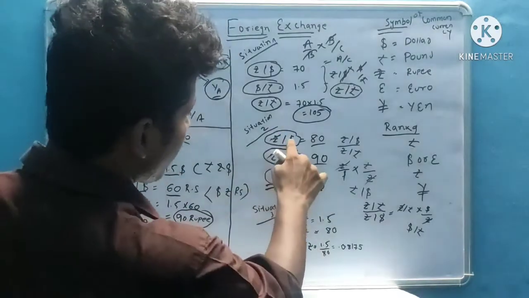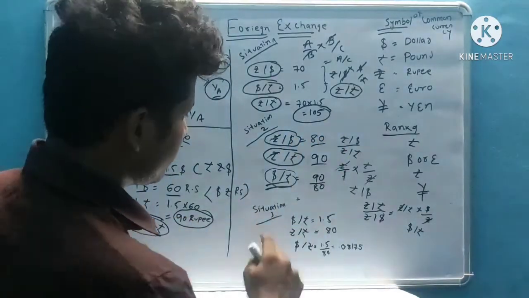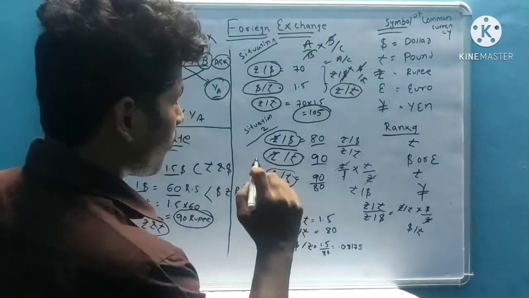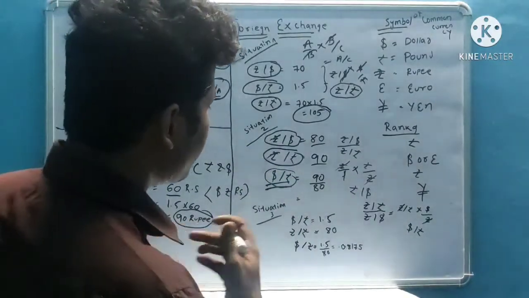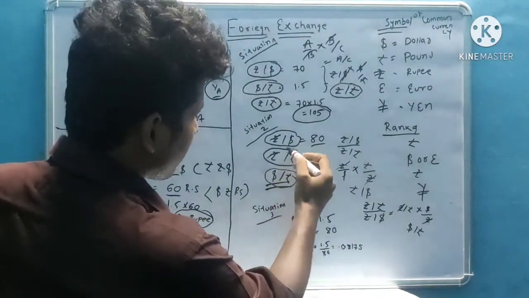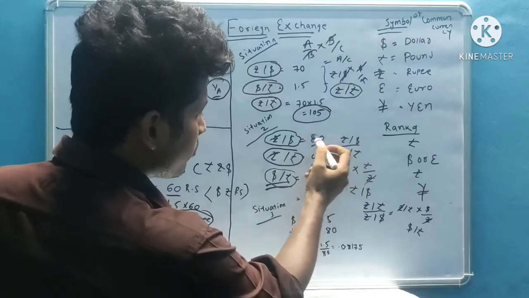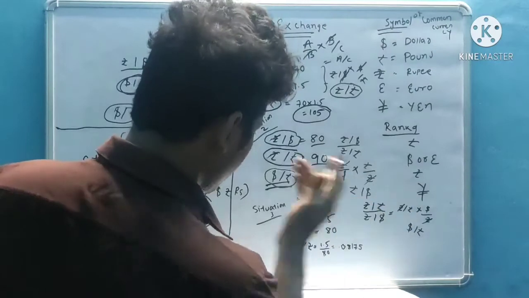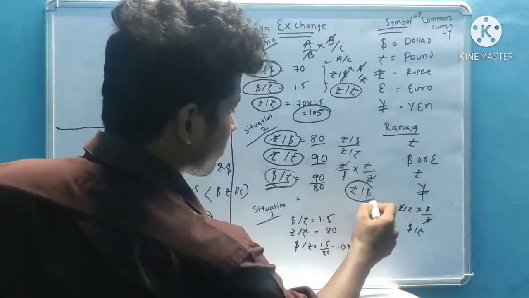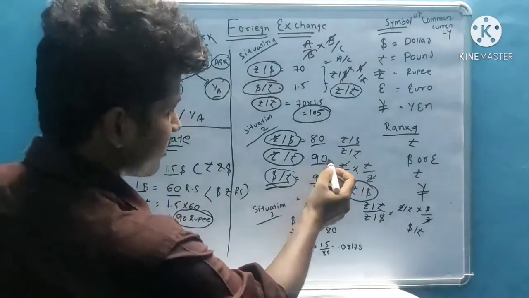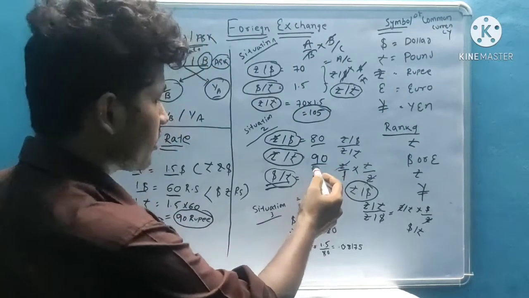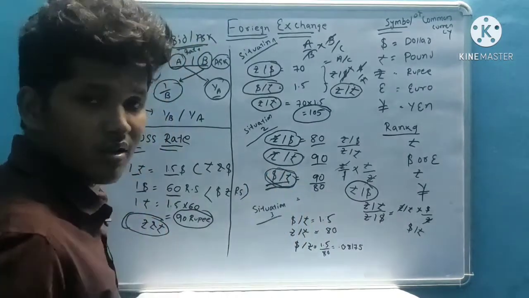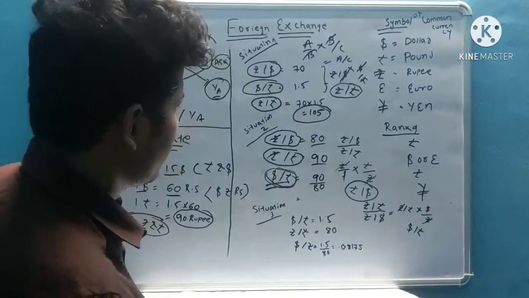Then here is 1 by dollar and here is 1 by pound, which is the inverse of pound by dollar. If I take this amount in the numerator and this amount in the denominator, it will come as pound by dollar. If I take this amount in the numerator and that in the denominator, it will come as dollar by pound, because it is the inverse.